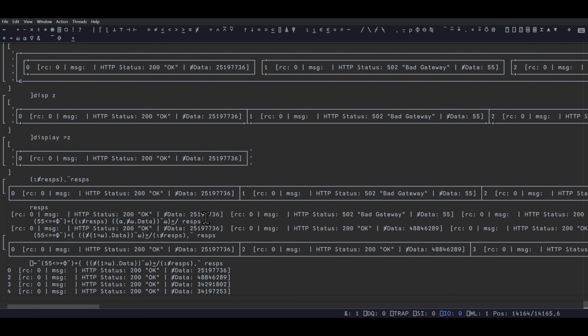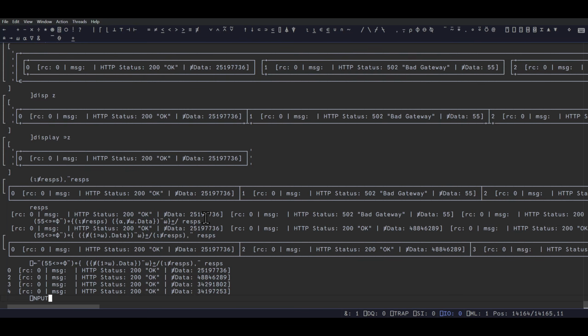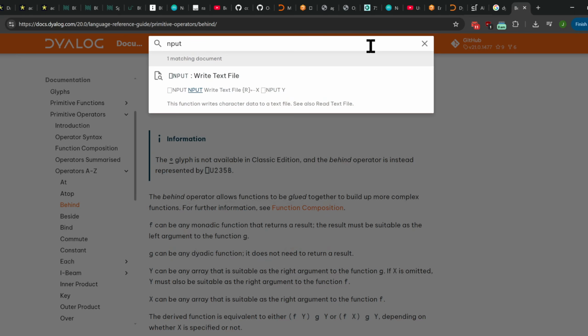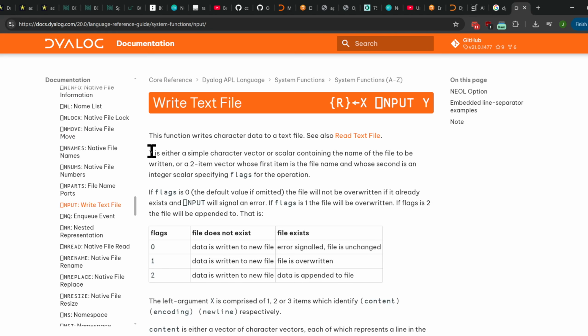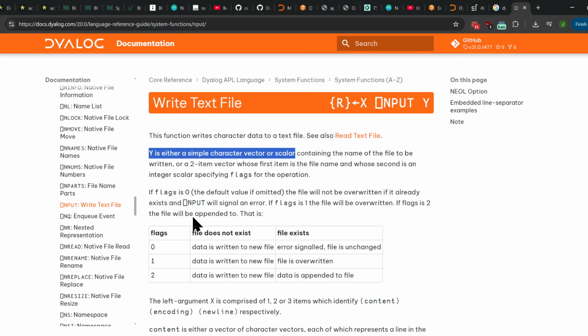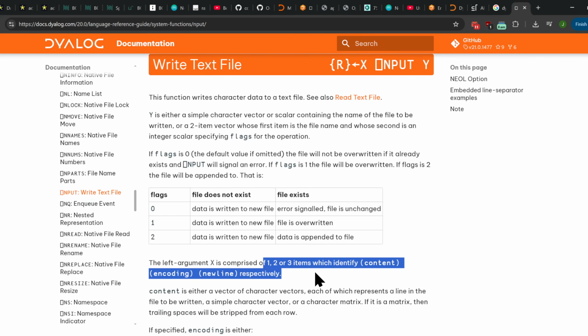And if I recall, basically I want to input. And the trouble is I can't read too much here. I closed it. Input. Write text file. So destination. So it's dest, let's say, and then target is yeah, sure, that's fine. 1, 2, 3 items.